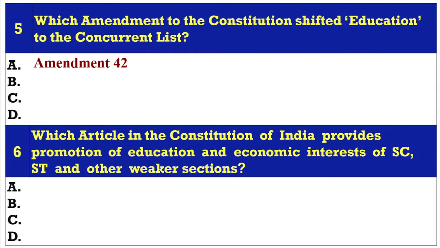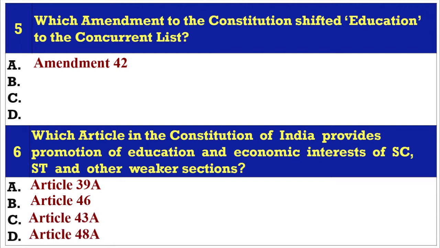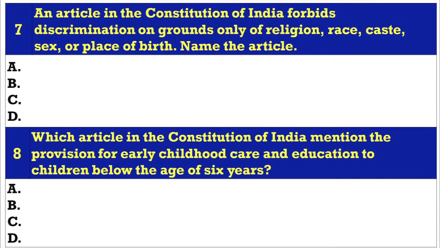Question number 6. Which article in the Constitution of India provides promotion of education and economic interests of SC, ST and other weaker sections? A. Article 39A, B. Article 46, C. Article 43A, D. Article 48A. Answer B. Article 46.